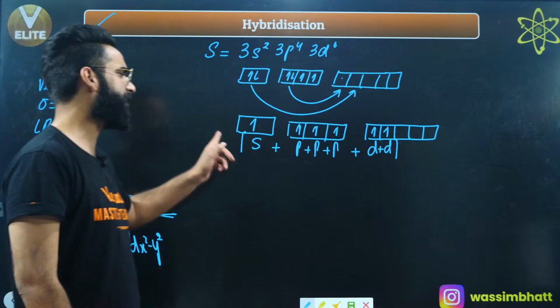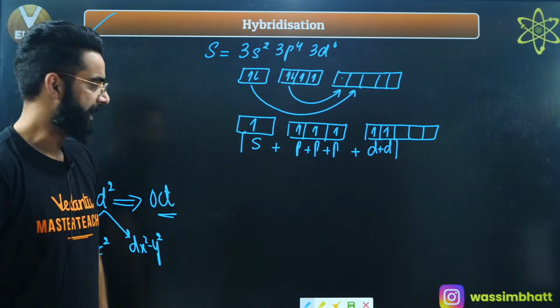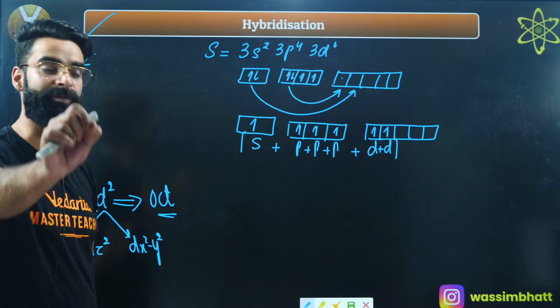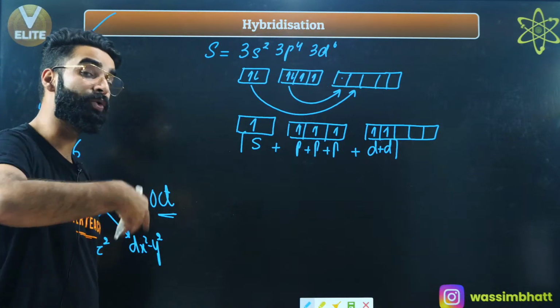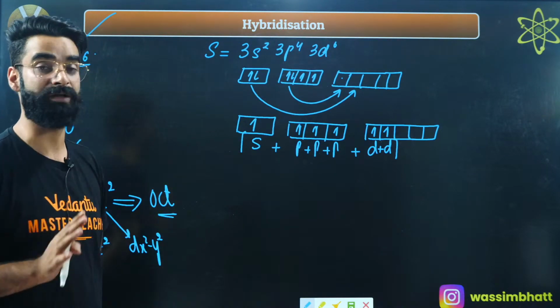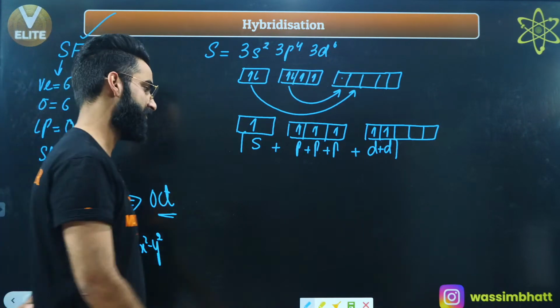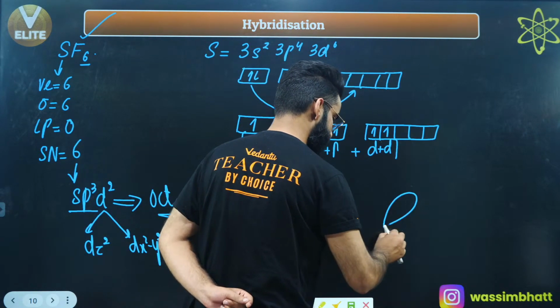So how many atomic orbitals are mixing? 6 atomic orbitals are mixing. If 6 atomic orbitals are mixing, how many hybrid orbitals will be formed? 6 hybrid orbitals will be formed. Now we have to arrange those 6 hybrid orbitals containing electrons in such a way that there are minimum repulsions between them. I'm directly making that geometry.